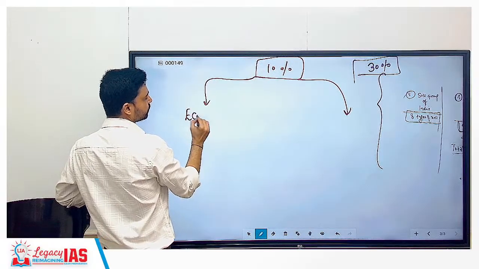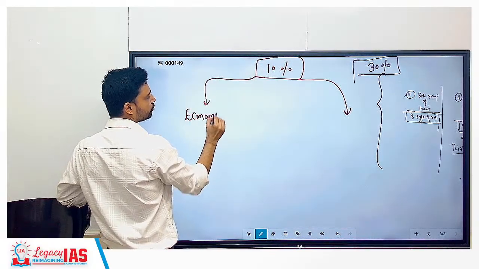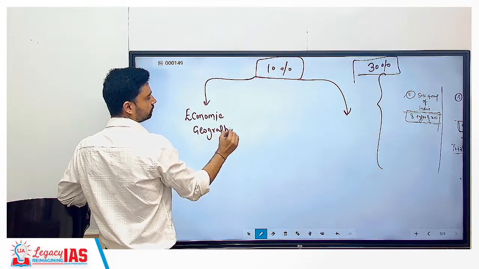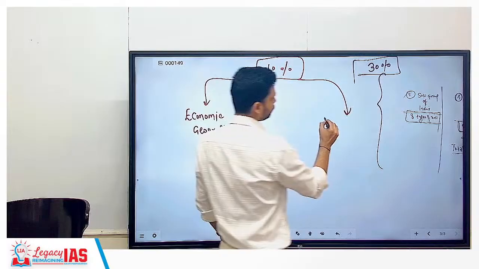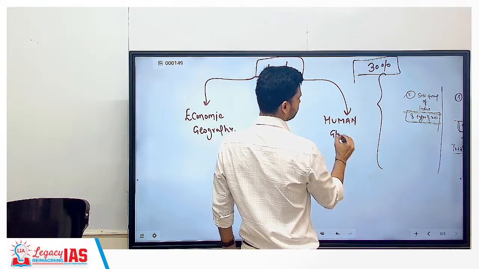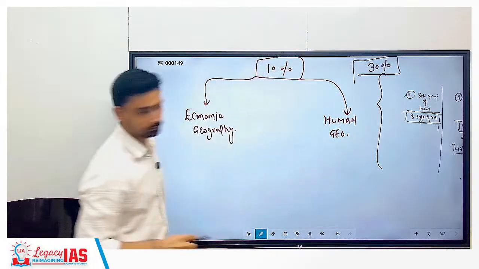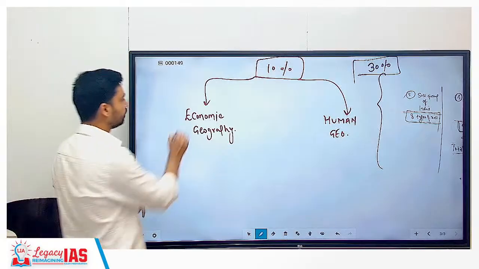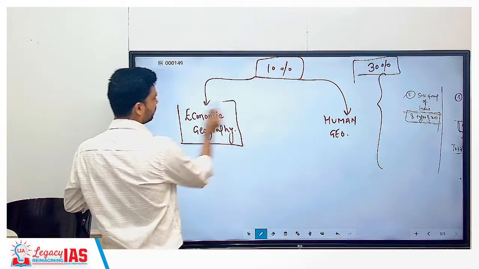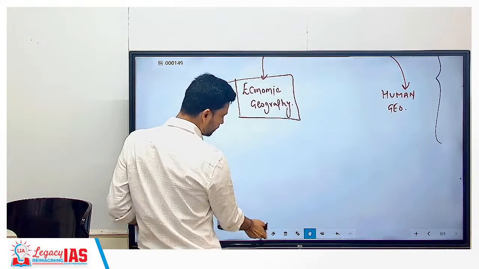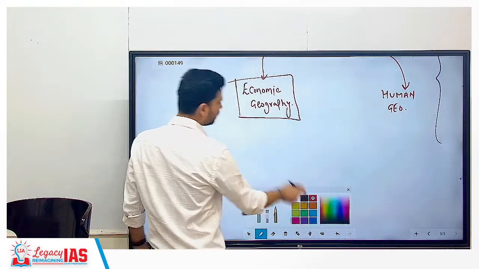The first is economic geography, and second is human geography. So 3 chapters in economic geography, and 3 small chapters in human geography we have to cover.